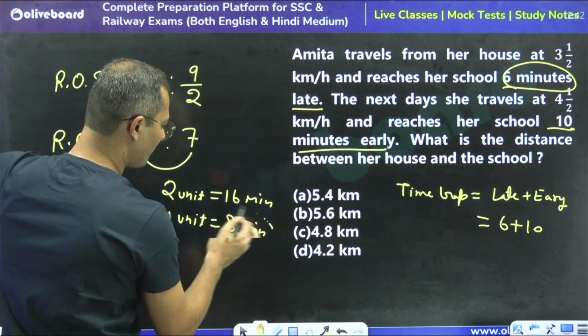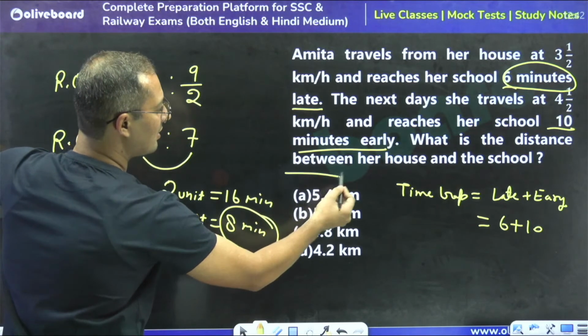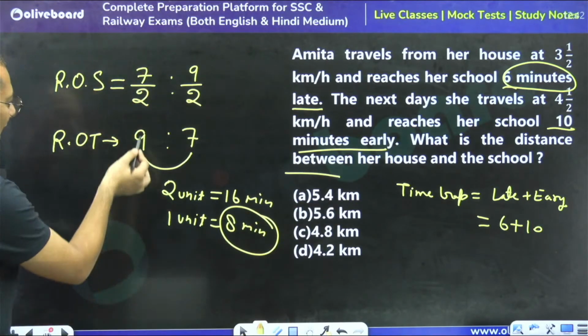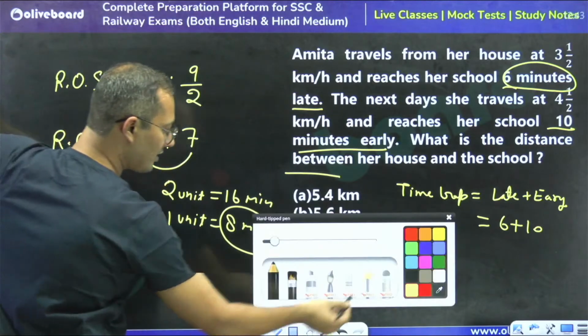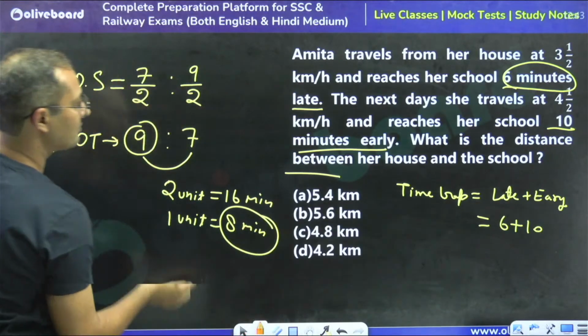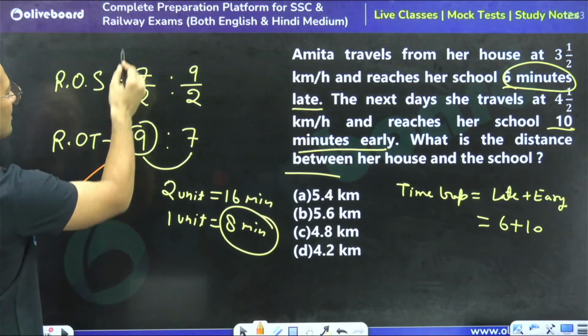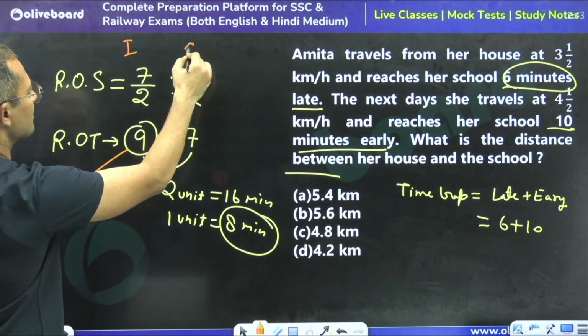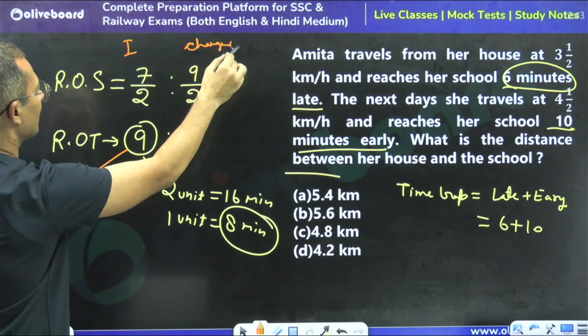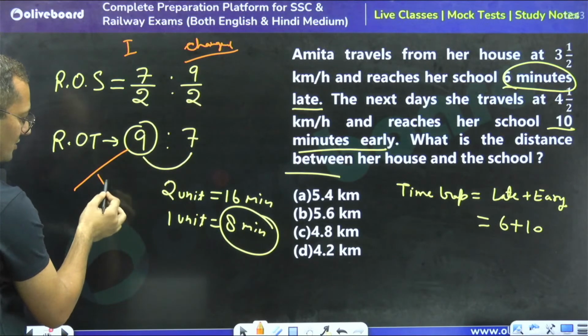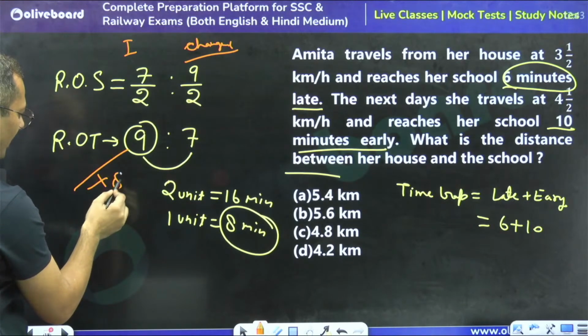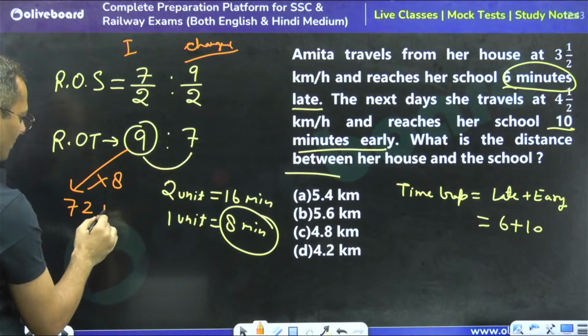Now we have to calculate the distance. The time taken at the initial speed is 9 into 8, which is 72 minutes.